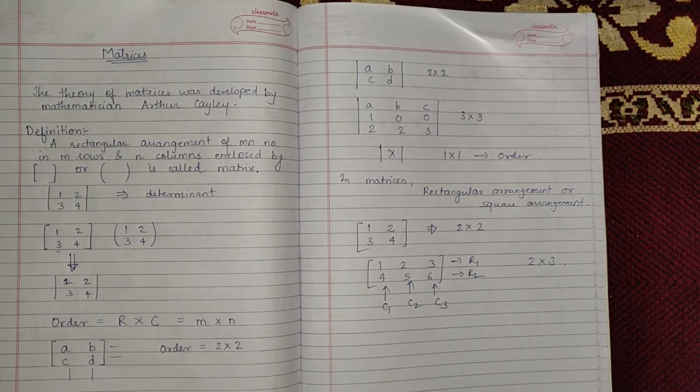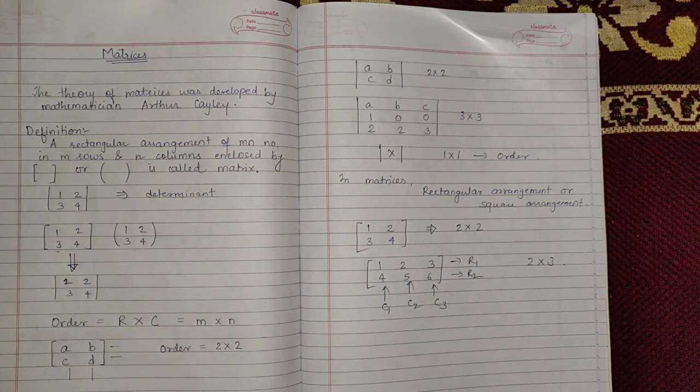Okay. So I hope you got the difference between matrices and determinant. Now, first of all, you should understand that a matrix is just a representation of numbers in the form of rows and columns enclosed in a square bracket or a round bracket.